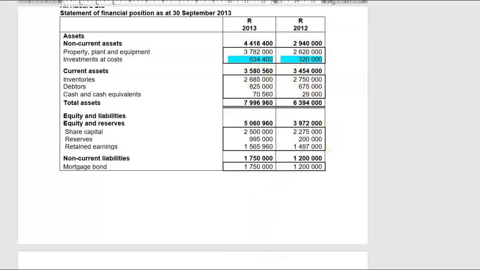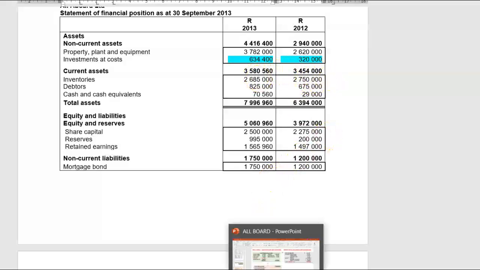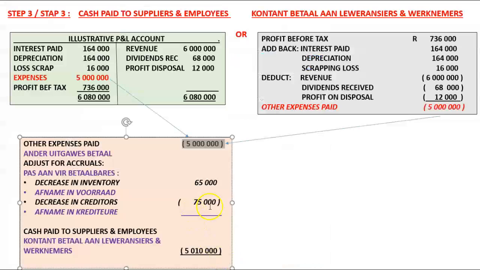Watch out for inventory though, because if there are non-cash flow items included in inventory, like for instance inventory write-downs, inventory losses, net realizable value adjustments, I have to make an adjustment for that because it's a non-cash flow item. In this case, it's just a movement. It is a decrease in inventory of 65,000, so that will represent an increase in cash.